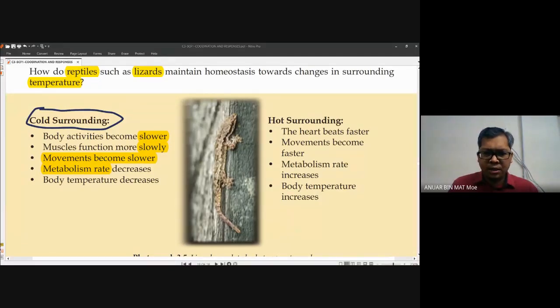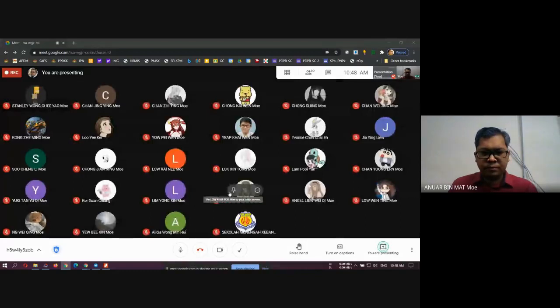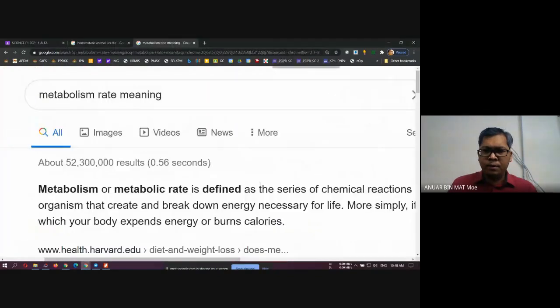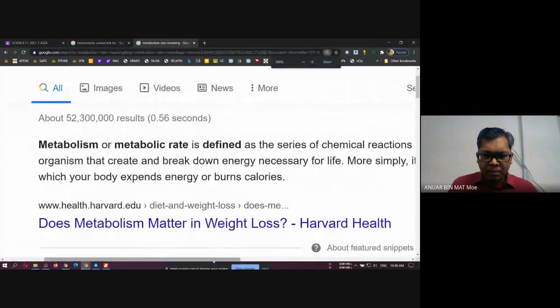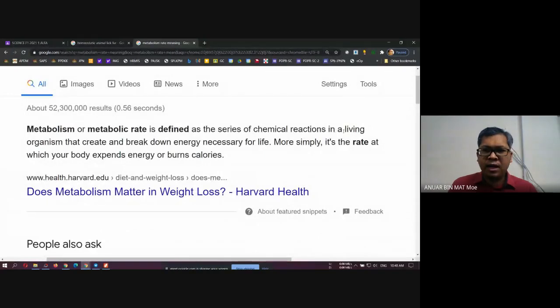For example here, metabolism, I will share the entire screen with you so that you can see it. Okay, good. So this is what we call metabolism or metabolic rate. It is defined as a series of chemical reactions in living organism that create and break down energy necessary for life. Simply, it's the rate at which your body expends energy or burns calorie. So that is the metabolism rate.